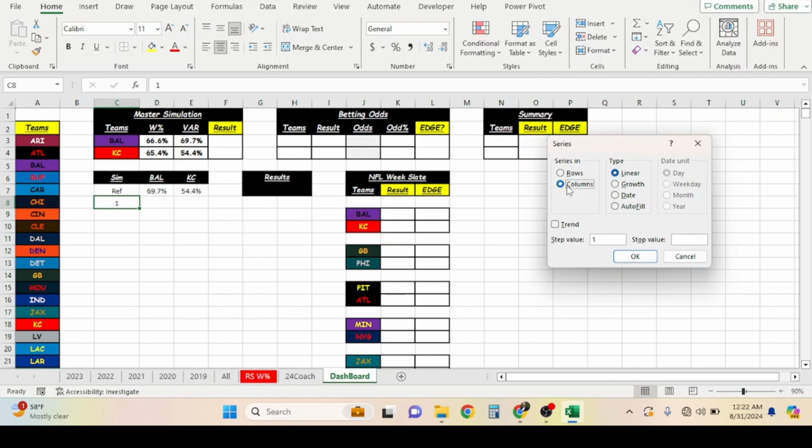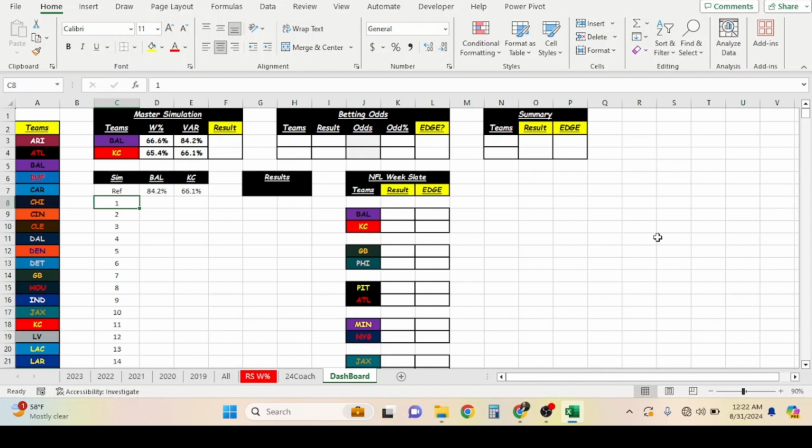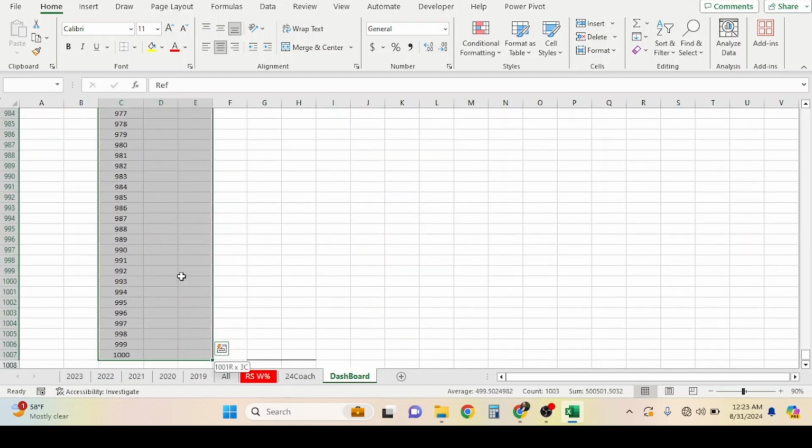It's going to be linear, and it's column because we're going down the column. We want it to be 1,000 games. And that's what happens, 1,000 games all the way down the bottom. Now we're going to select all the data, so we want to select it from here to here, all the way down to 1,000.